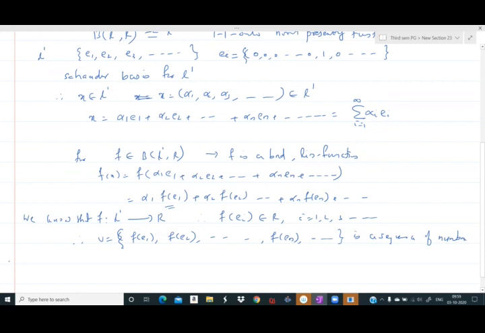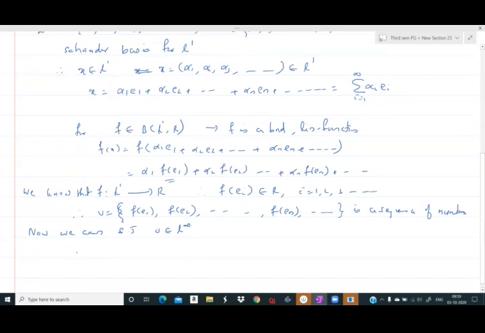Now we can show that this v belongs to L infinity. What do we need for that? We need to show that this is a bounded sequence. Now, what is the modulus of f of ei? f of ei belongs to R, and the norm in R is the modulus norm.